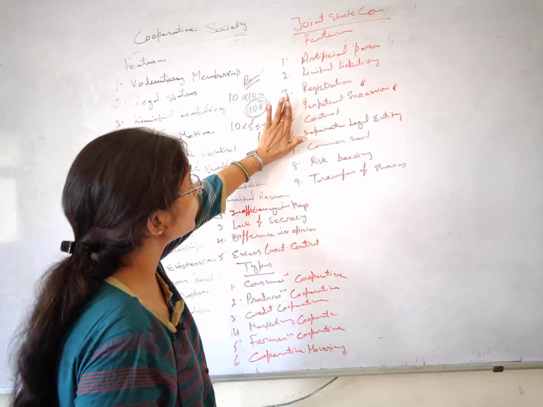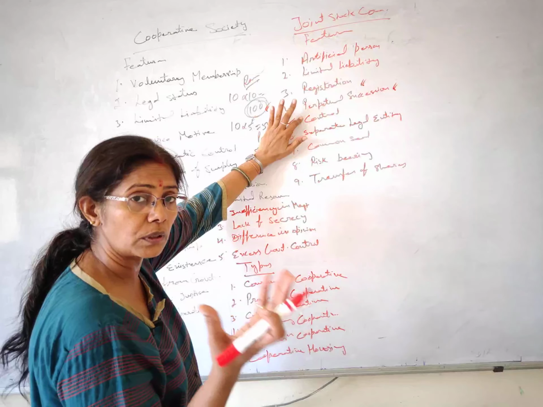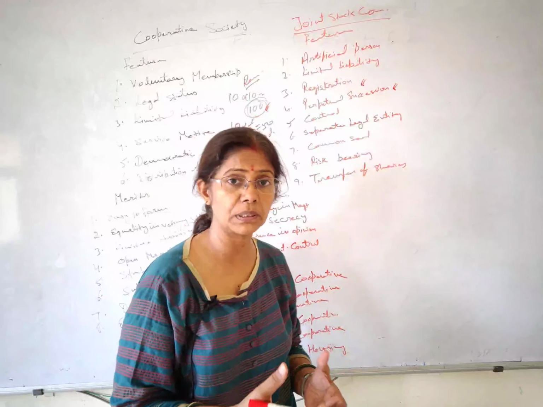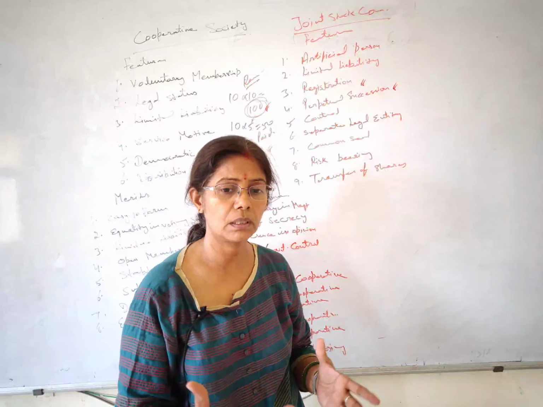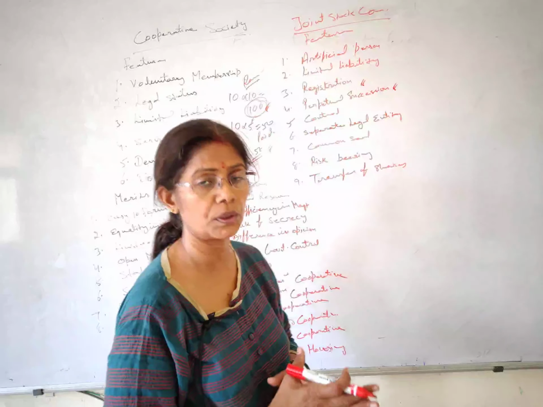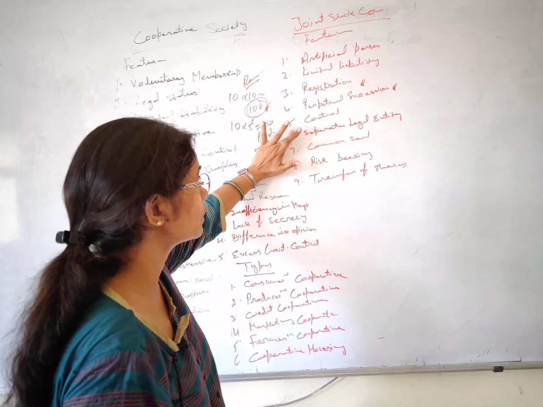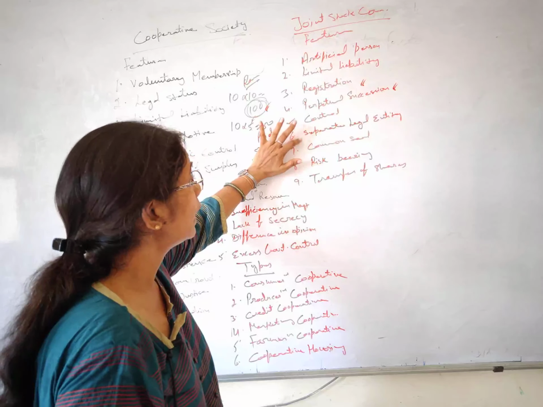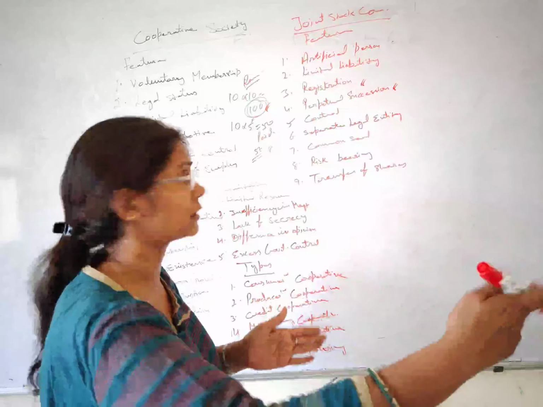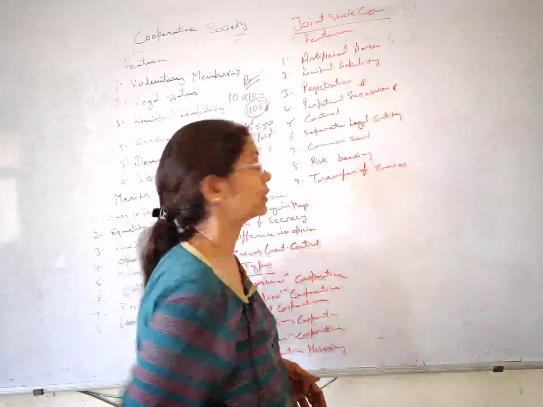Next, control. Students, the control of the company lies in the hands of the board of directors. Okay, there is a board of directors where the chairman will be there and certain board members will be there. So they will be managing everything. They are the controlling authority. They will be deciding the thing. Separate legal entity. This I have explained in the starting, having different existence from its member. Members are different and this is different. So from the legal point of view, it is having separate legal entity.